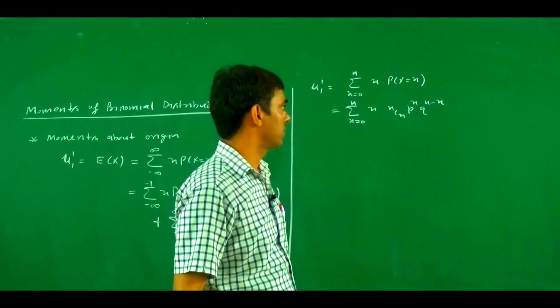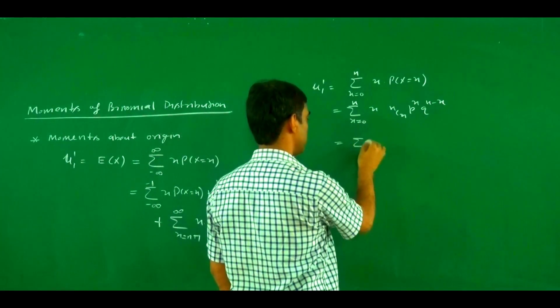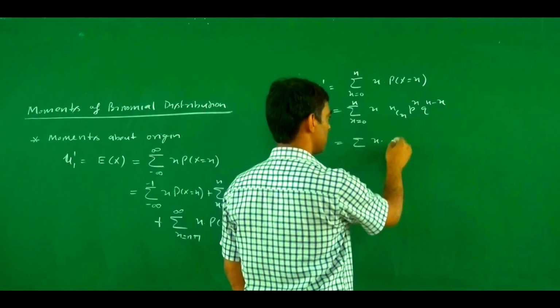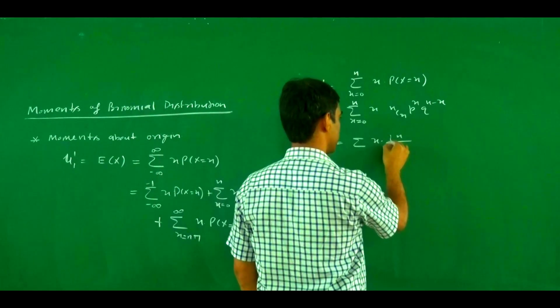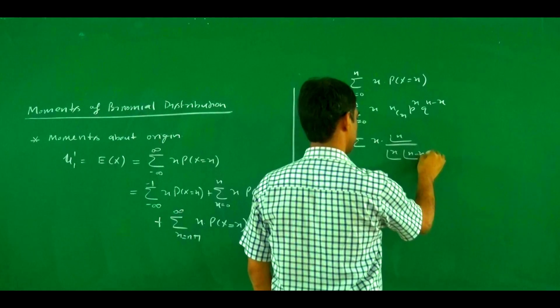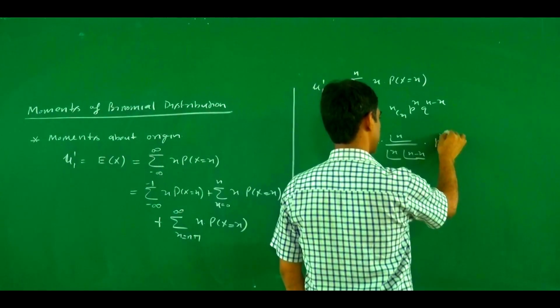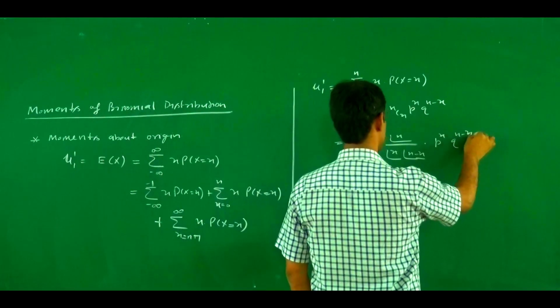If we simplify, this becomes summation x into factorial n divided by factorial x into factorial n minus x, into p to power x and q to power n minus x.